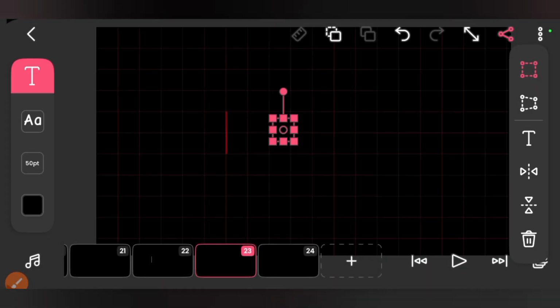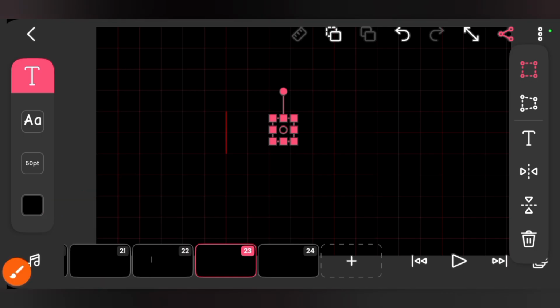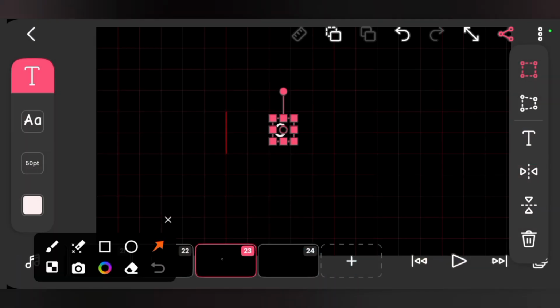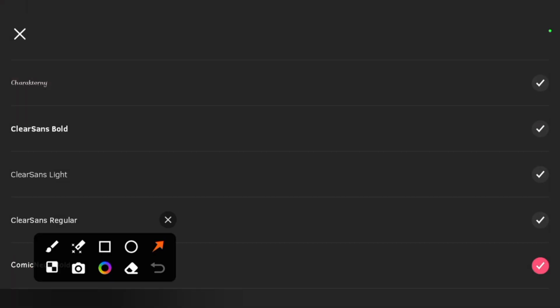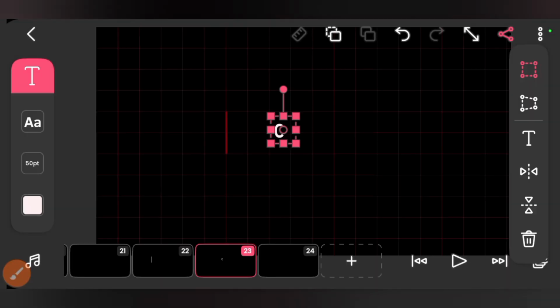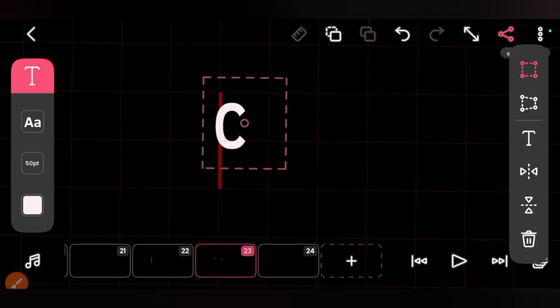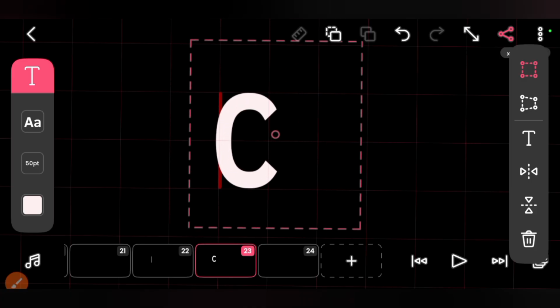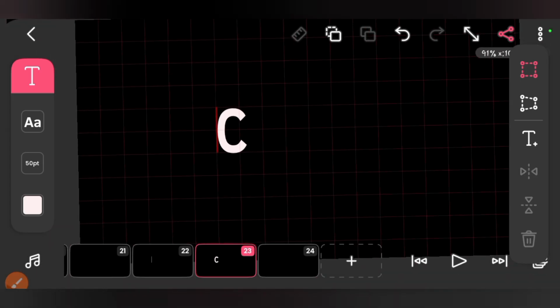Then you click on insert, and thereafter we change the color to white, so we have a pop text on the black background. And after we've changed the color, we can now change the font of our text to a bold font. So we're going to select this, which is Clear Sound Bold. So now selected, now we can resize our text to match our icon size, which is perfect. Now we have C created.